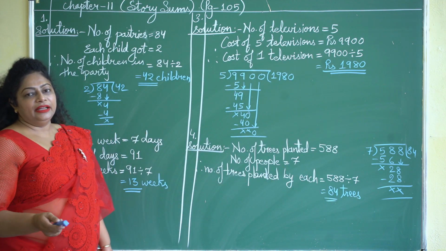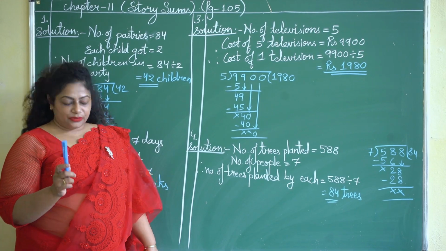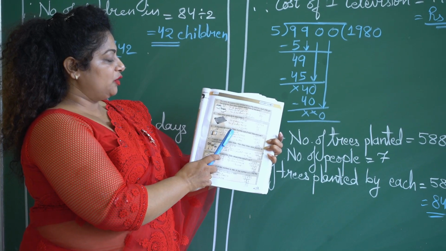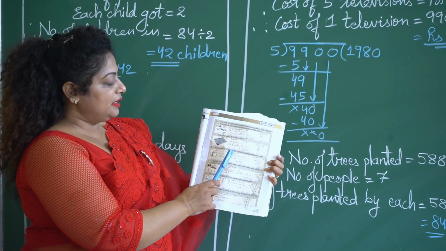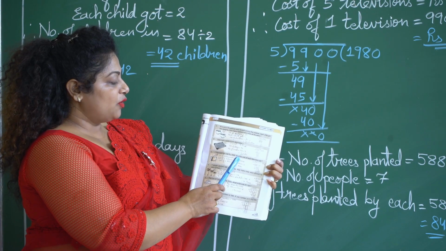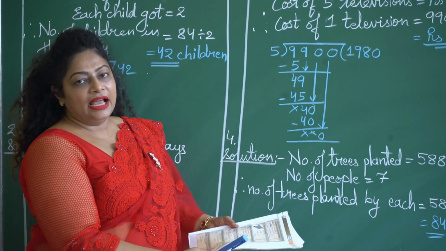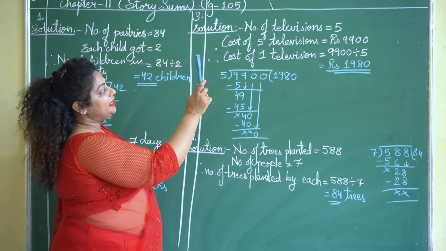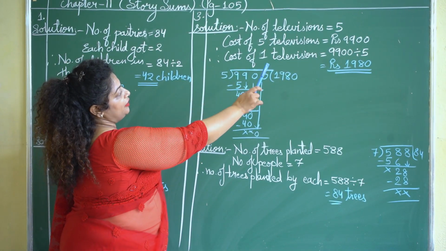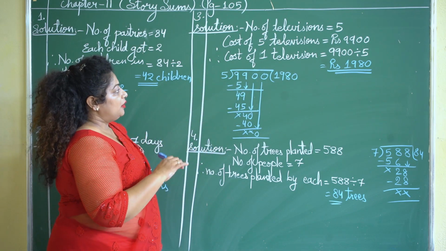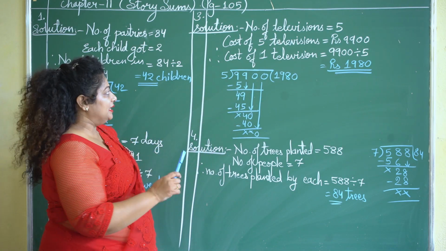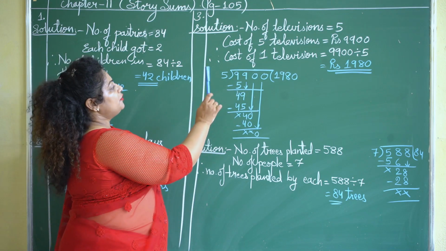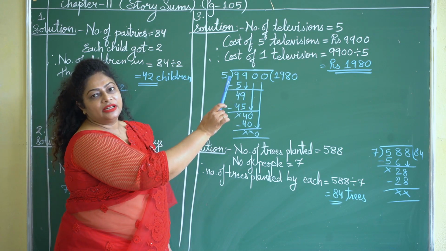Now children, I will be reading before you question number 3. Question number 3 is, 5 television sets cost rupees 9,900. Find the cost of each television set. I am showing you the solution on the board. So solution is, how many televisions are there? Number of televisions are 5. Okay. Now the information we have in this question is the cost of 5 televisions. What is the cost of 5 televisions? Cost of 5 televisions is rupees 9,900.